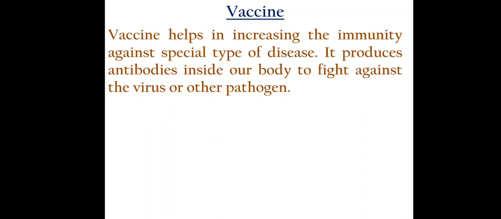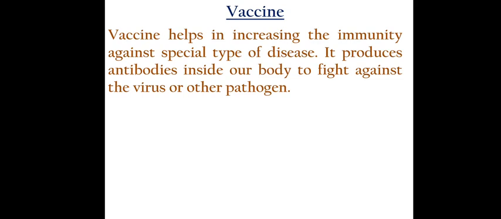Remember, a vaccine may be injected, or it may be swallowed through the mouth, which is an oral intake. So the vaccine is inserted inside our body, maybe with the help of an injection. It develops antibodies inside our body, and these antibodies fight with the virus or pathogen and prevent our body from the disease.